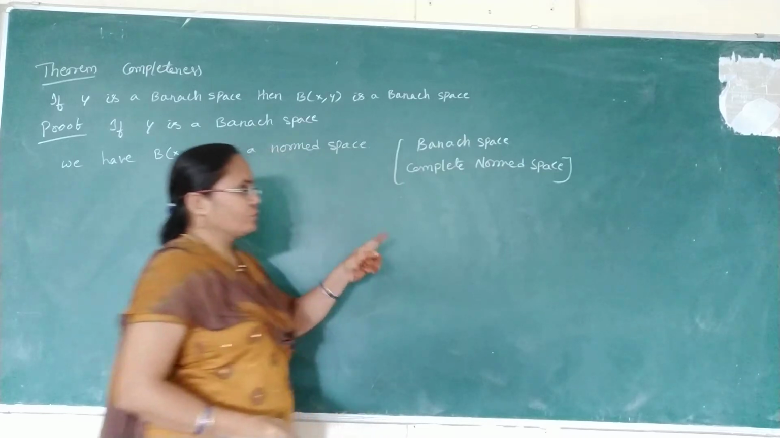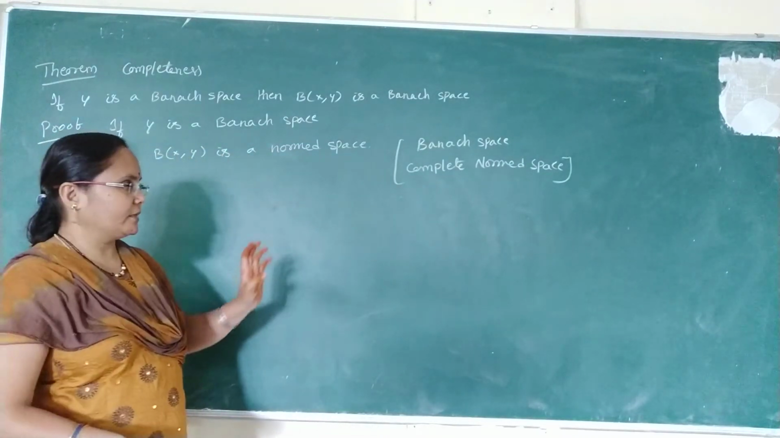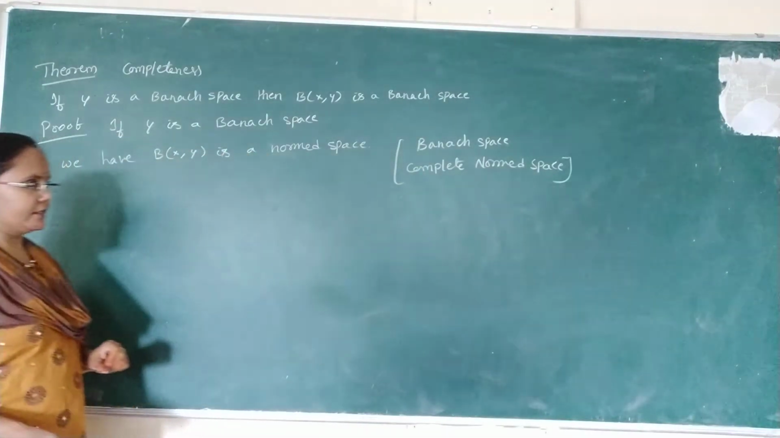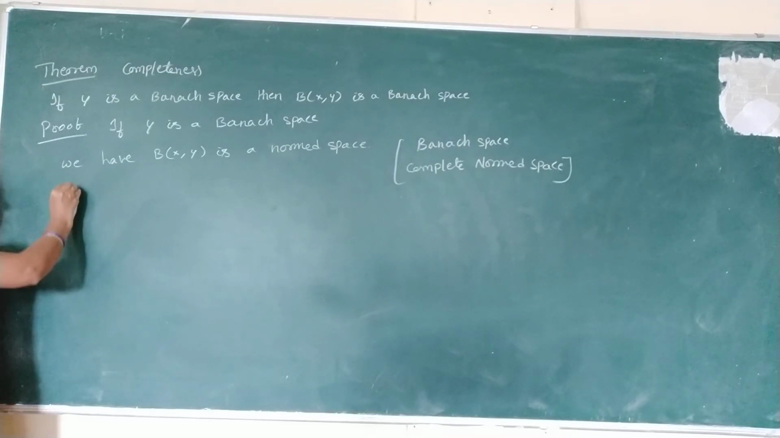So in these two conditions, normal space we already showed in the previous theorem. Now we have to show only the completeness property. Clear? So for 12 marks, suppose this question comes, at that time you have to write both theorem proofs. Okay?